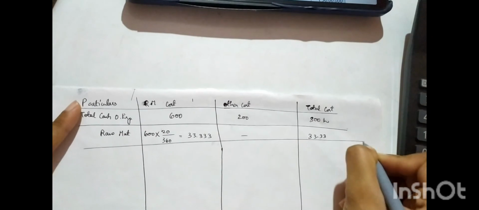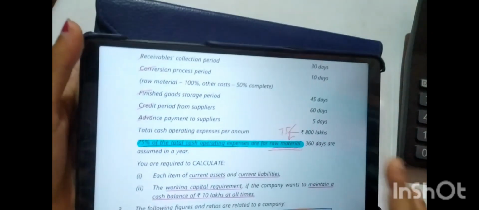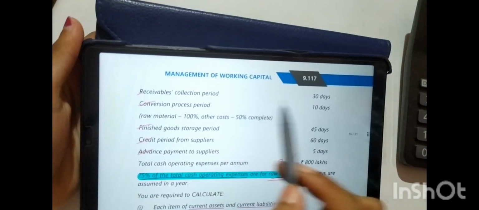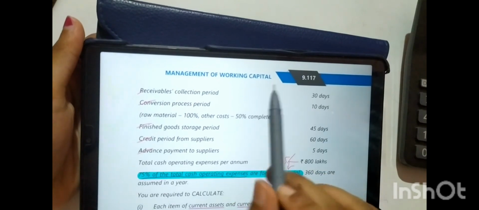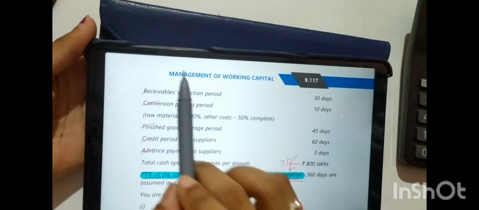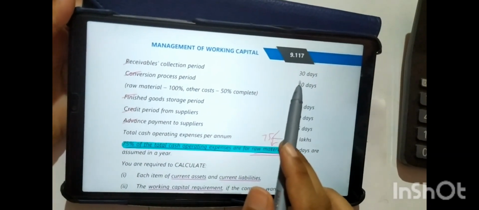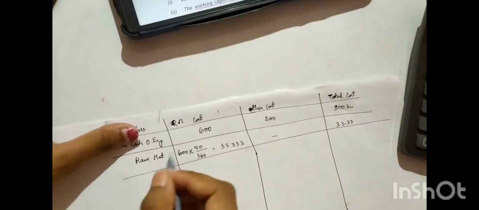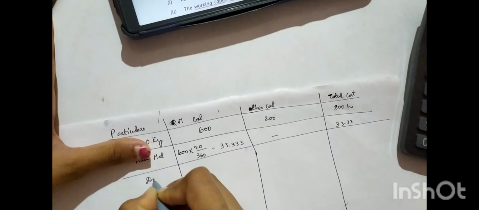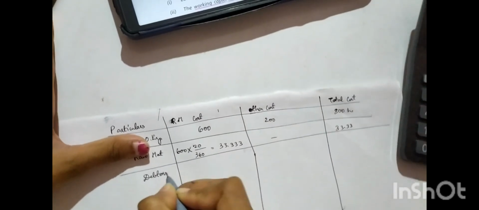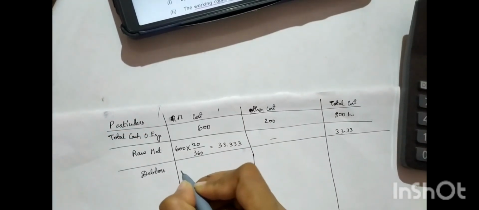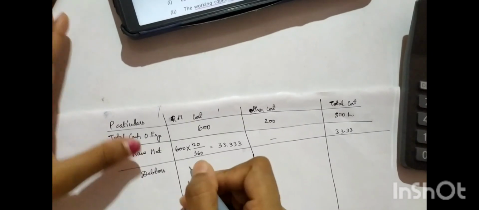Then next they have given the receivable collection period, that is, when we sell our product, debtors come out. For debtors, the receivable collection period is 30 days. You can write it as debtors, or also as receivable collection period.